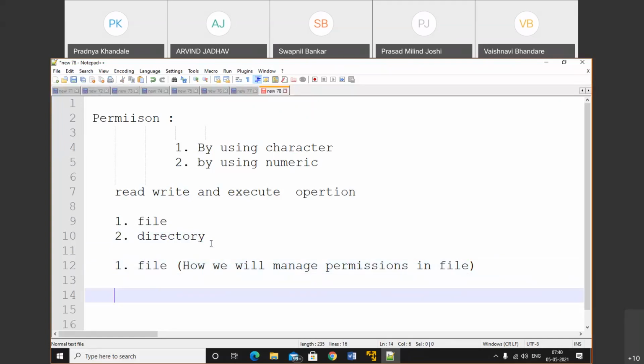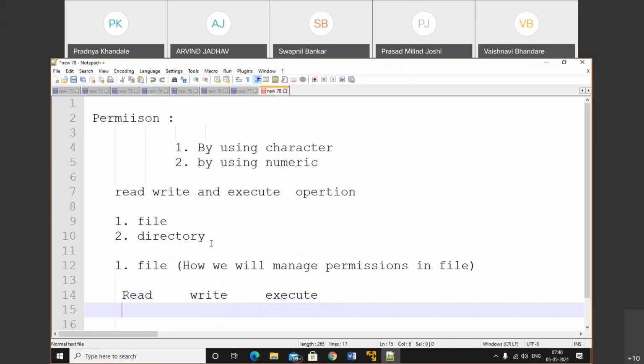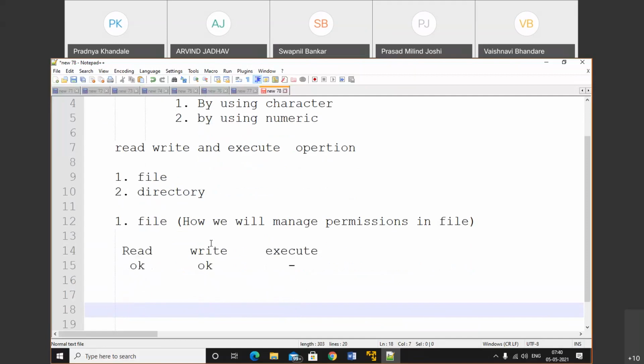To perform that operation we have three things. First one is read, second one is write, third one is execute. In that case we can perform a read operation on a file, and we can perform a write operation on a file, but the execute task is not applicable in the file system. First of all, we'll discuss how it will work.